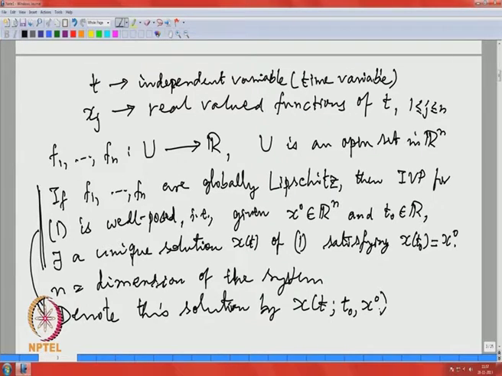I am emphasizing the initial time and the initial data. When they are not changing in a discussion, then we might as well ignore those t 0 and x 0 and simply write x t, but when they are important in a discussion, then we will emphasize the dependence on t 0 and x 0, and usually we take t 0 equal to 0.